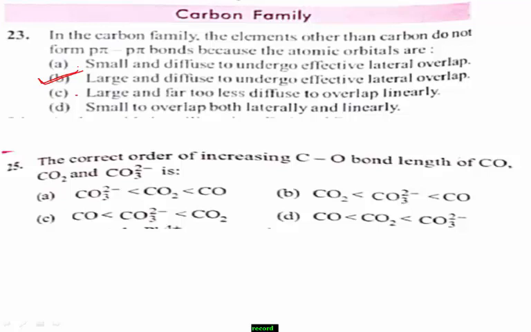Students, I think you already know the structures of carbon monoxide, carbon dioxide and carbonate ion. So here also I write the structures. First I write carbon monoxide, next carbon dioxide and carbonate ion.